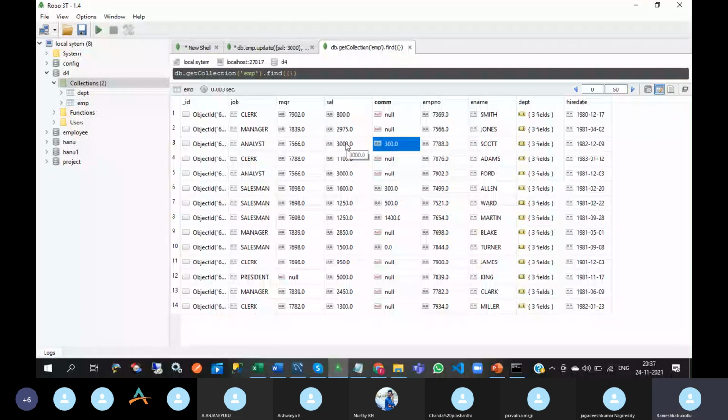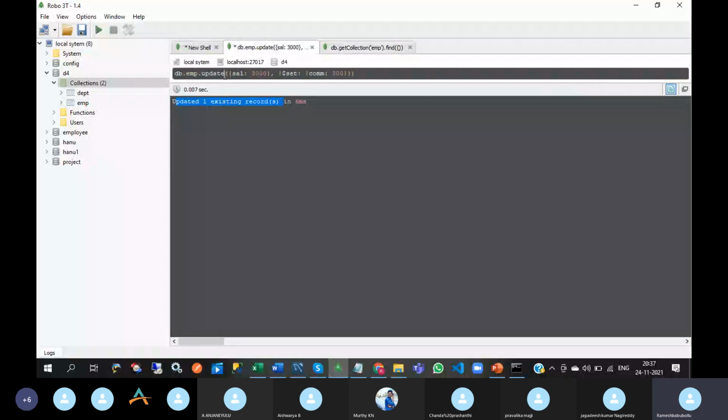Suppose for 3000 there are 100 documents. It will ignore all of them and update the first inserted document only. If you want to update all the related documents, then you need to use update many.